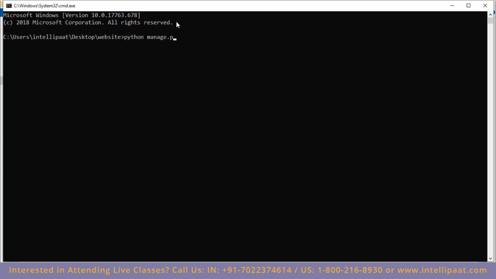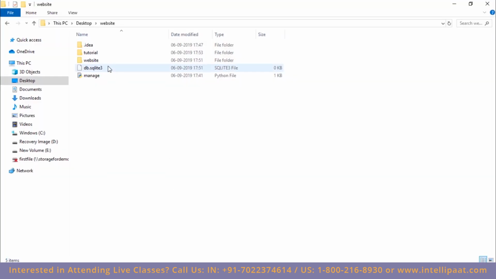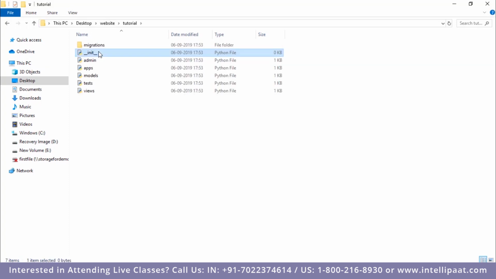I'll type in python manage.py, after that I'll type startapp and give the name of the app. Let's say the name of the app is tutorial. Right, so I've successfully created this new folder inside my parent directory. Initially we did not have this tutorial folder over here. After running this command python manage.py startapp tutorial, we have created a new folder with the name tutorial.